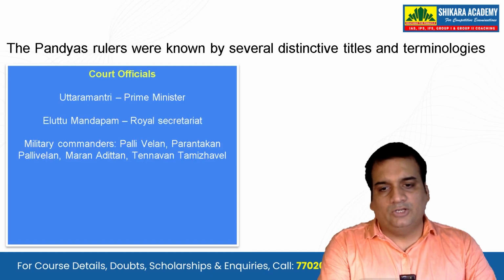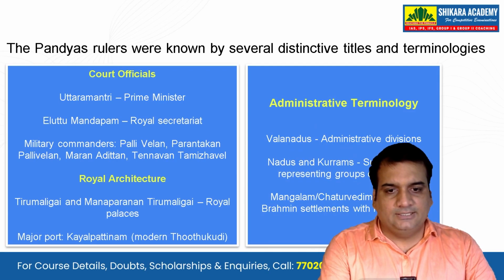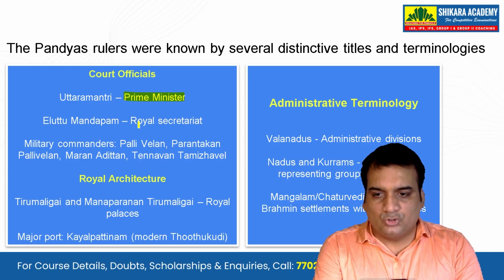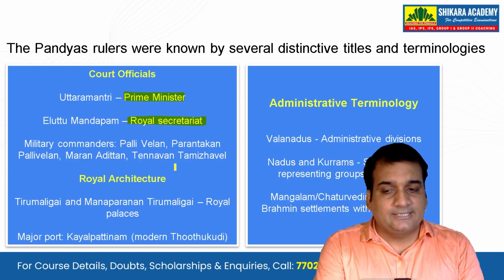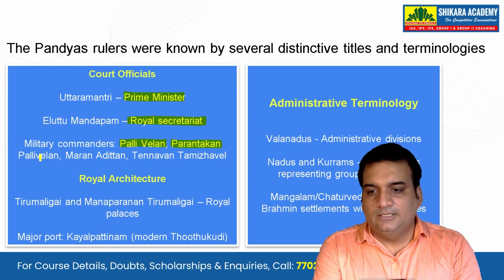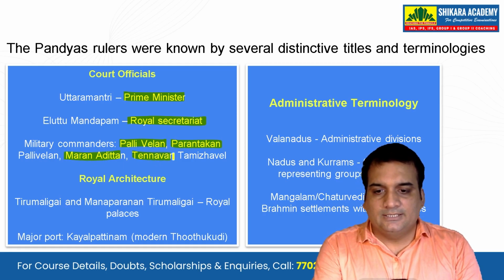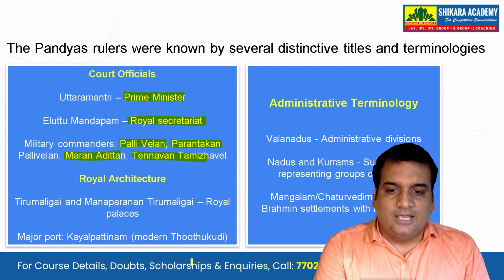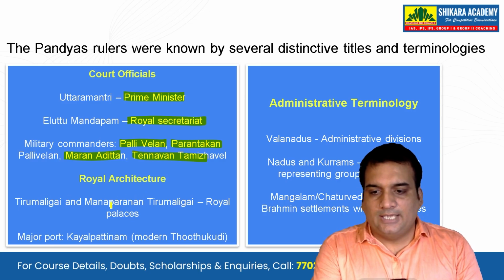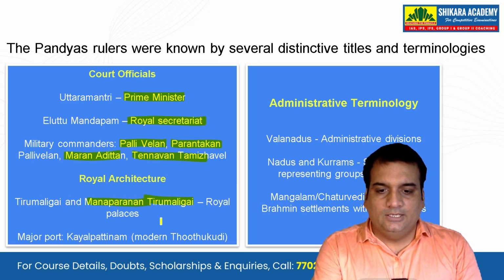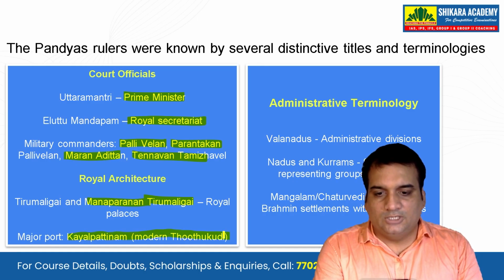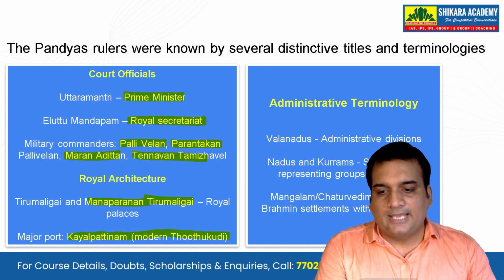The Pandya rulers were known by several distinctive titles and terminologies. Uttara Mantri, that is the Prime Minister. Then we have Elittu Mandapam, that is the Royal Secretariat. Military commanders like Palilivelan, Prantakan, we will also see the Maranaditan and the Tenavan Tamijhavel. Royal architecture is Tirumulagai and the Manaparan Tirumulagai royal palaces, and the major port, if you talk about that, was the Tuthukudi or the Kayala Pattinam.